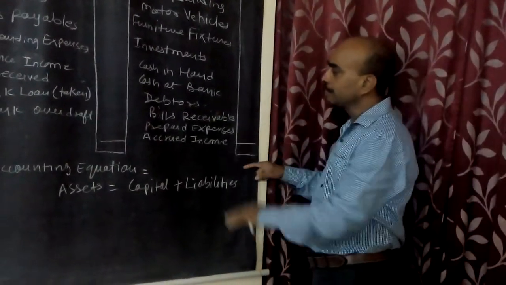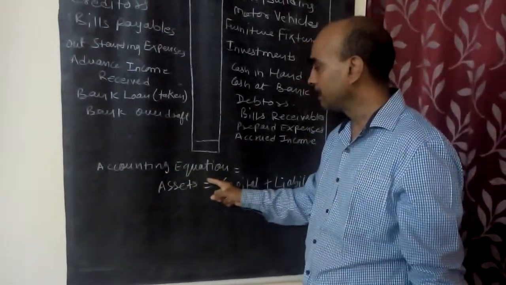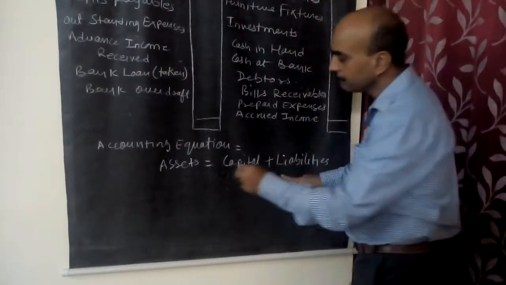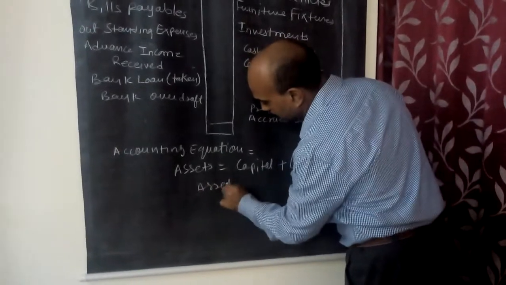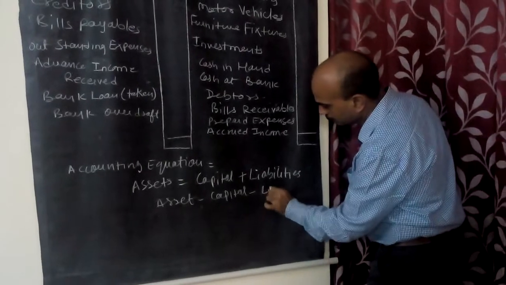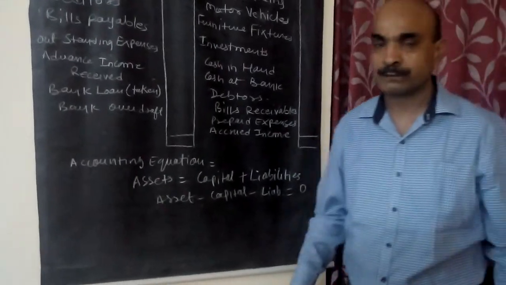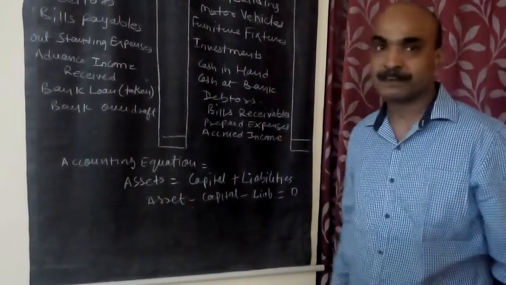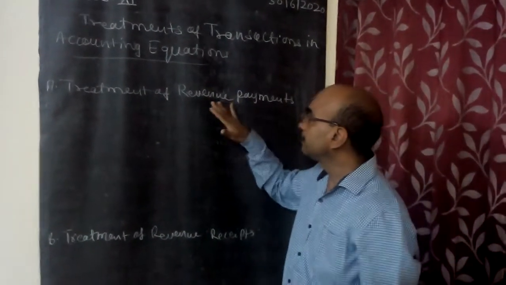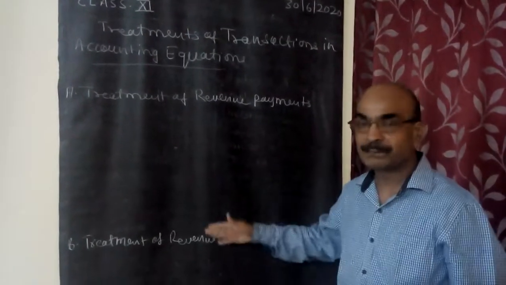So this total should be the same. If it is not, it means the question is wrong. That comprises the accounting equation. Accounting equation means assets is equal to capital plus liabilities. And if you say assets minus capital minus liabilities, it will be 0. Correct? That is the accounting equation. And the balancing of assets and liabilities should be there. Now while making the accounting equation, we have to see the treatment of revenue payments and revenue receipts. And after that we have to see the treatment of miscellaneous transactions.